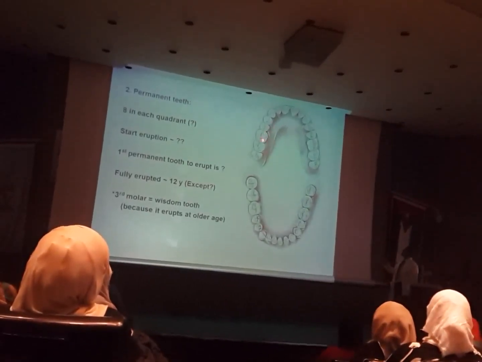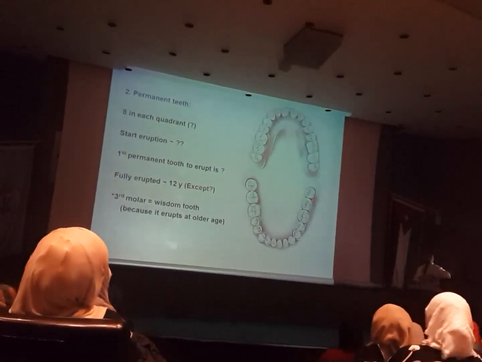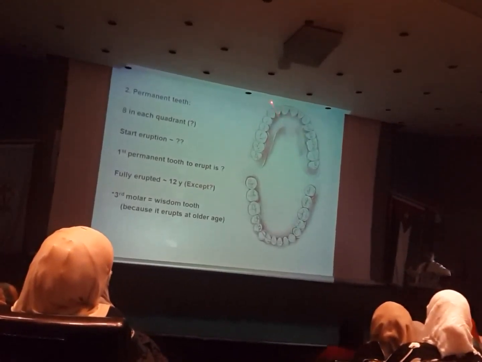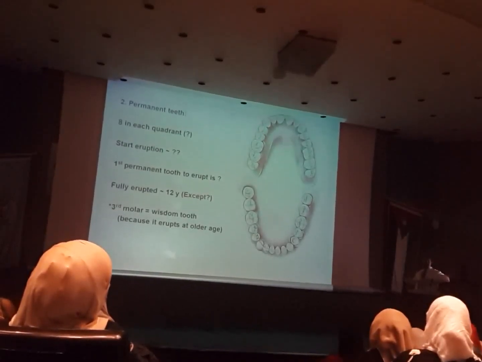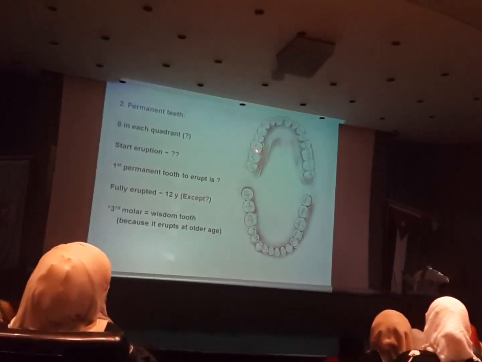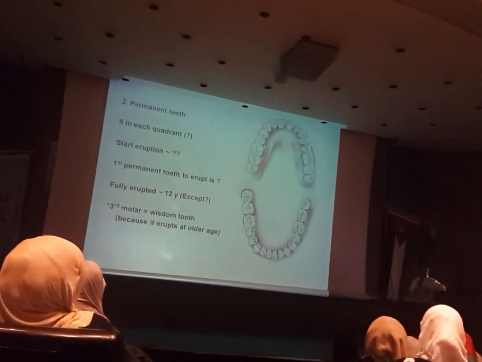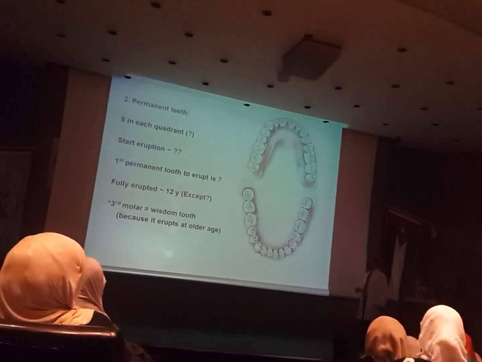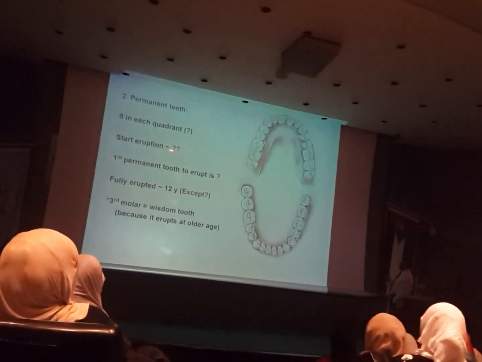Now, in permanent dentition, there are 3 extra teeth, so that's why it's 8 in each quadrant. Those are central and lateral incisor, the same as the primary, canine, but now what is added? Something before the molars: the premolars. First premolar, second premolar. Then we have a first molar, second molar, and an additional one now, the third molar. So those are 8 in each quadrant. Total? 32. Now, they start eruption at the age of 6 years.